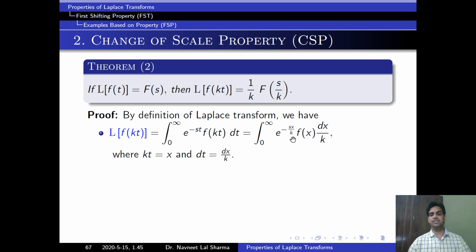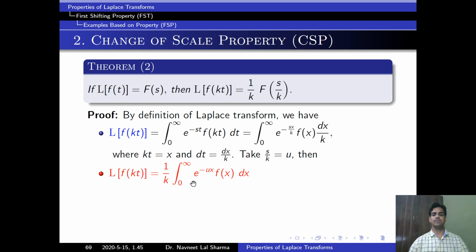Now this is integration with respect to x, and s and k both are constant. So for abbreviation we can take s upon k as some new variable, say u. Now we get the integral from 0 to infinity of e to the power minus ux into f(x) dx.